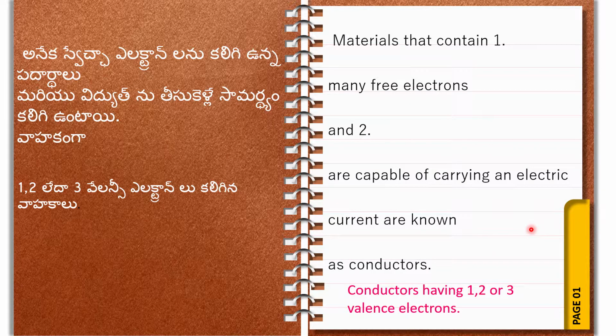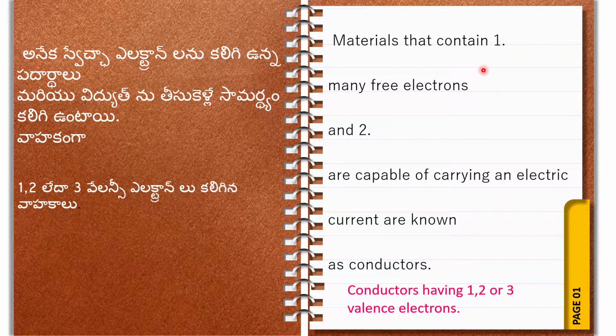these electrons we can say are valence electrons. This is a very important point. This point they will ask in the exam. How will the question come? Conductors have how many valence electrons? This question will come. You can say that conductors have up to 3 valence electrons. The material which has up to 3 valence electrons, we can say that that is a conductor.